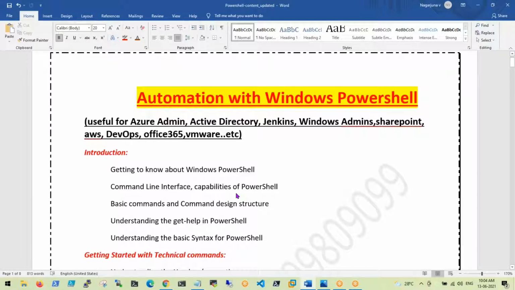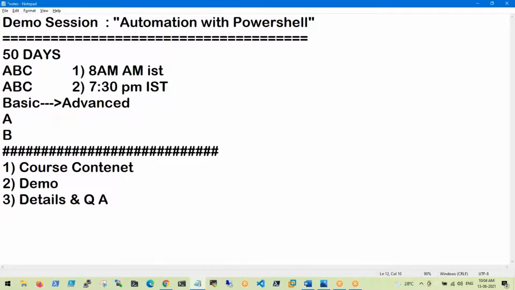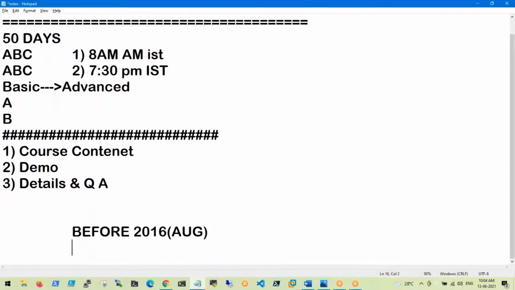Okay, guys, before going to the content, we will discuss something. PowerShell's journey has two parts: before August 2016 and after August 2016. In August 2016, Microsoft announced PowerShell as open source, meaning anyone can download and use it.